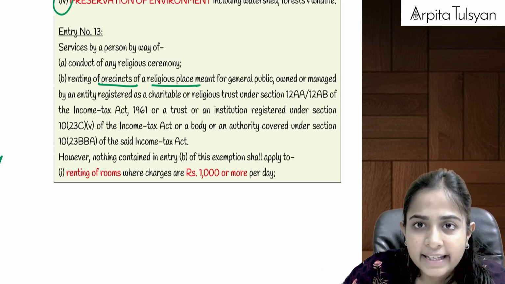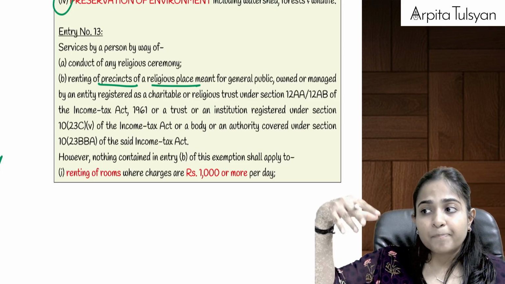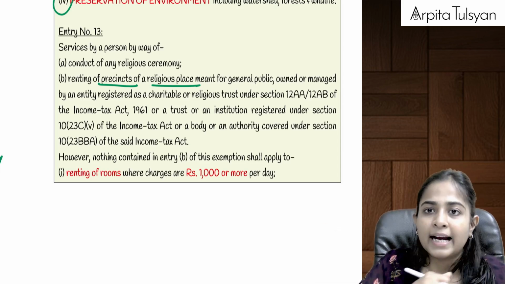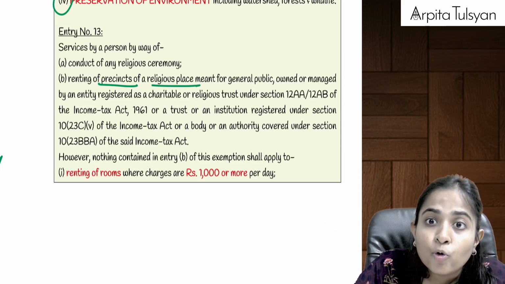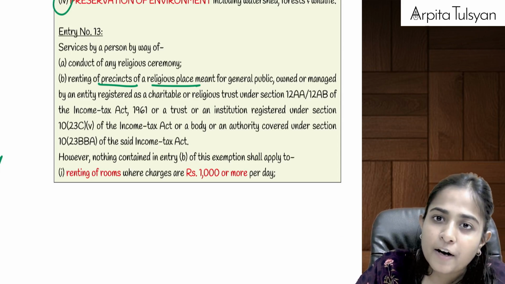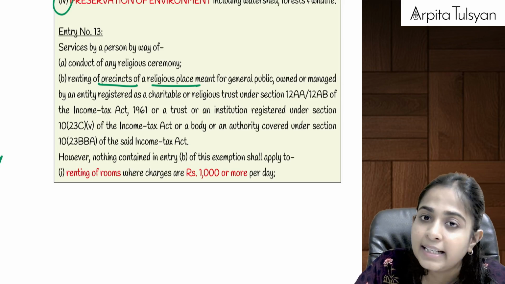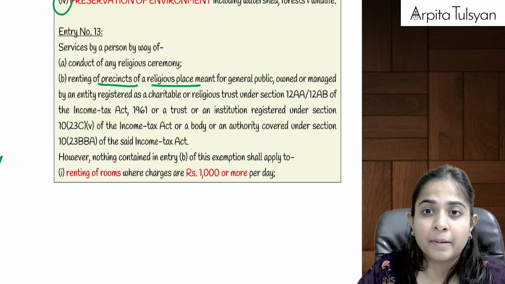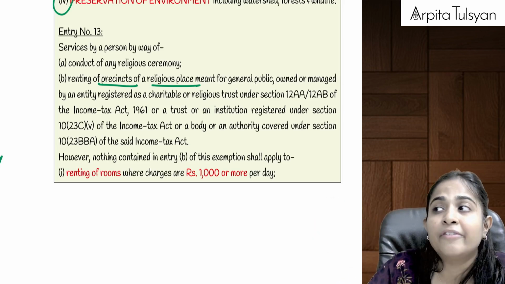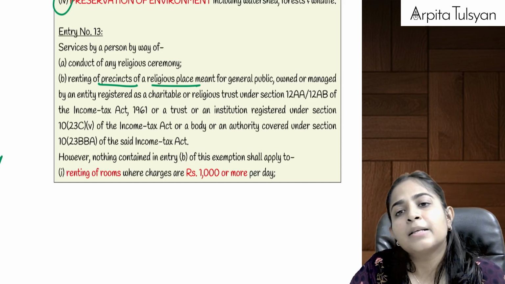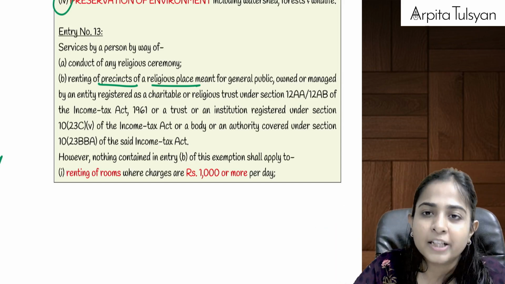And now what they are doing is, the temple is situated in a particular place, and around that temple they have made some rooms, so that if there are pilgrims who are coming from far away, they can stay there. Room facility is given to them. Then a kalyan mandapam, or community halls, are made so that if anyone wants to conduct a ceremony there, they can. And also there are some commercial shops in that particular premises.